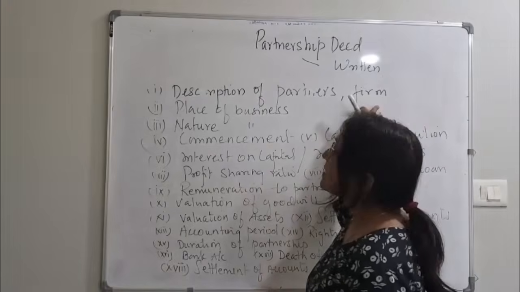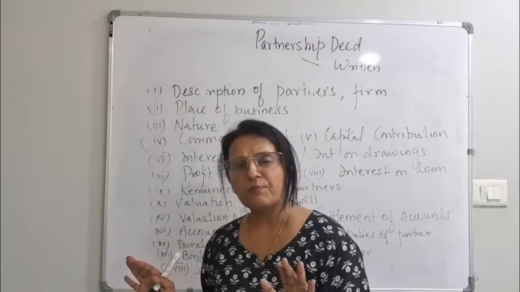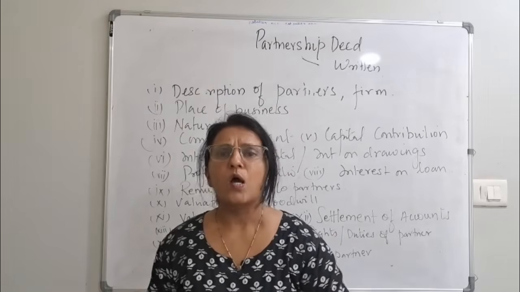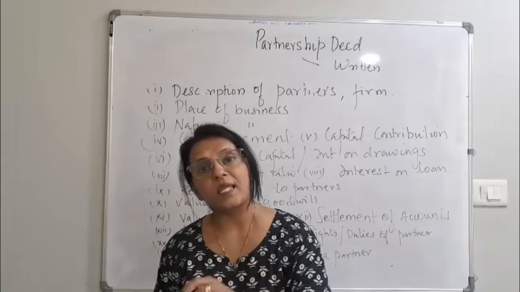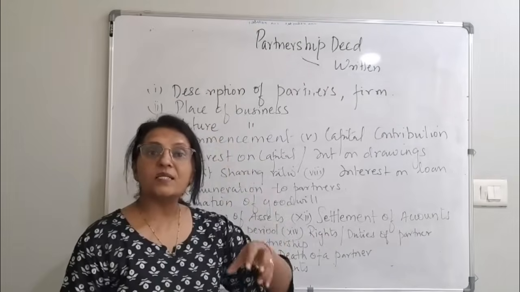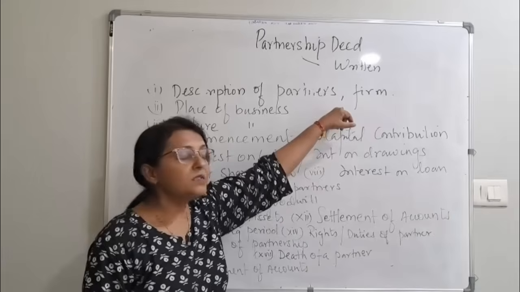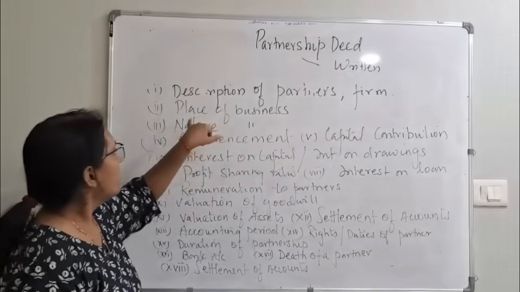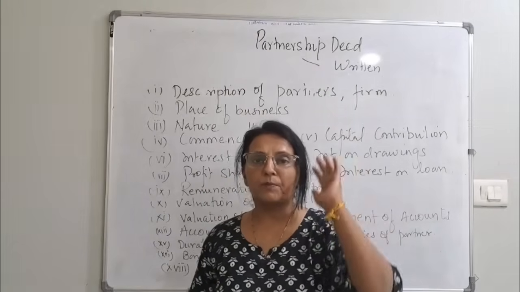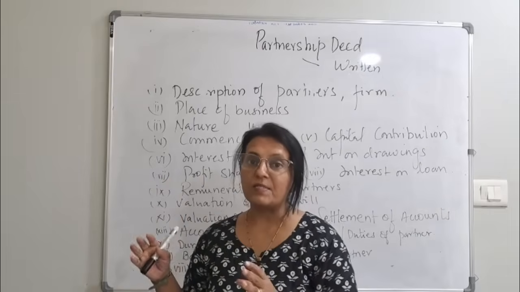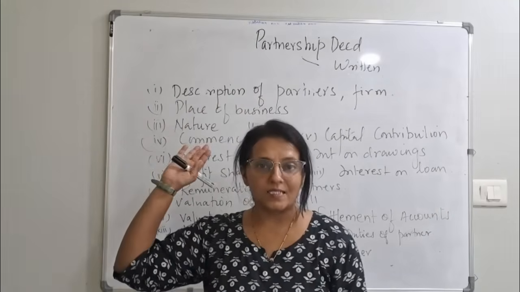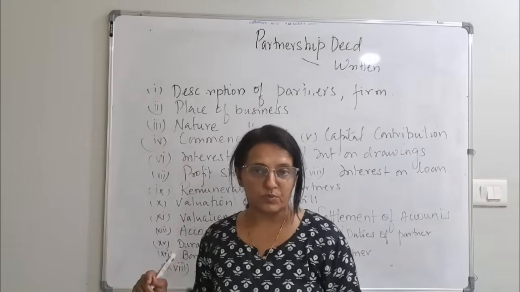Then the description of the firm. What kind of business is this? If all 5 partners are starting a business, what kind of business is this? What is the name of the business? Then what is the address of the business? Where is the registered office of the business? All the description of the firm will be there. Place of the business, that is the registered office. If it is in Mumbai, whatever the address is in Mumbai will be taken as the registered office. Even if you have 5 to 10 branches across the states, still the registered office should be mentioned over here.